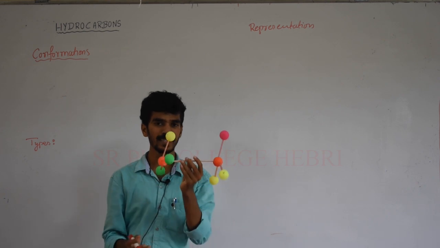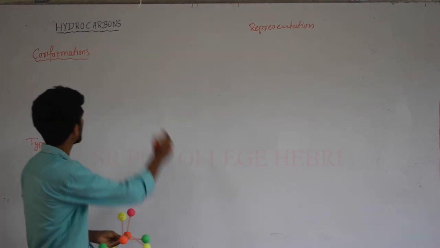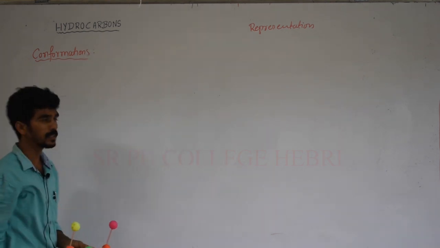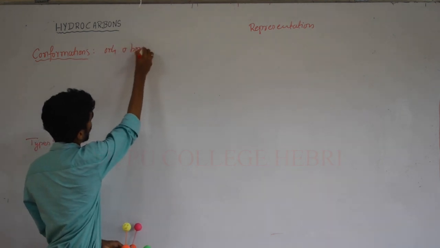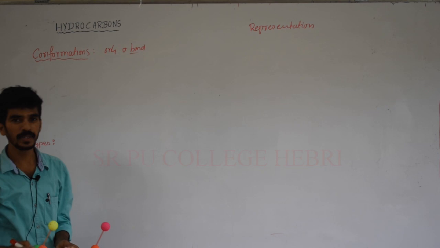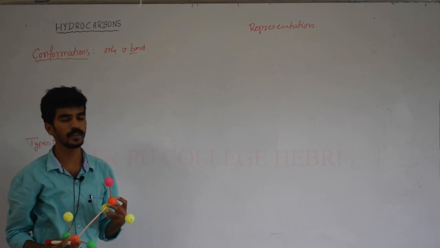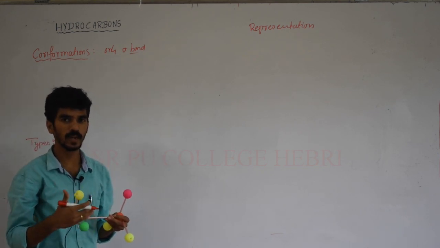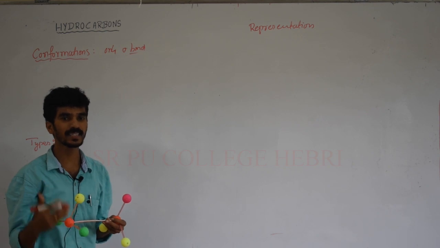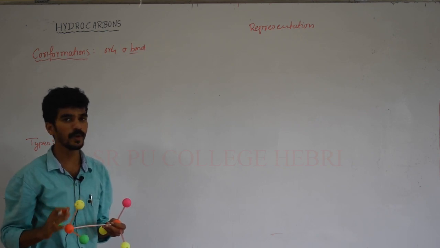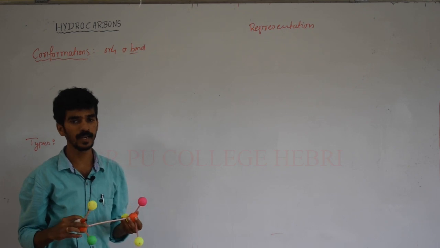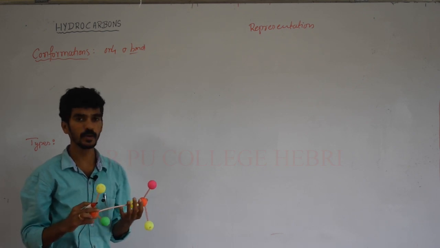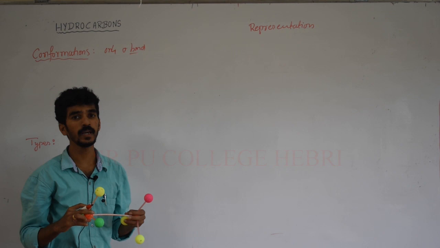Now imagine in all alkanes, it consists of only sigma bonds. Okay, the property of sigma bond: there are different properties. Axial overlapping, sideways overlapping. Axial overlap is sigma bond, sideways overlap is pi bond formation. And one more property is that it has free rotation. It's possible to have free rotation.